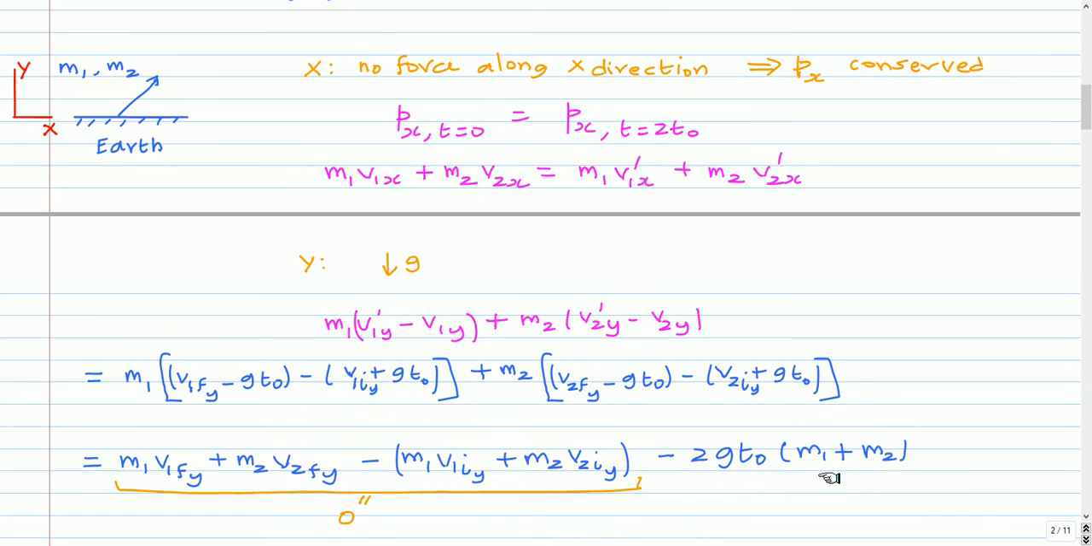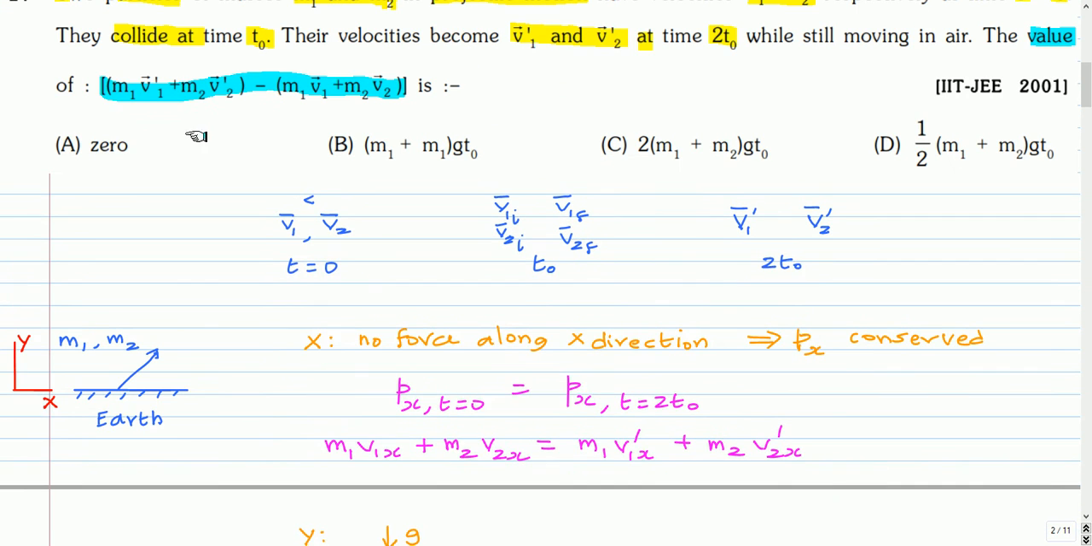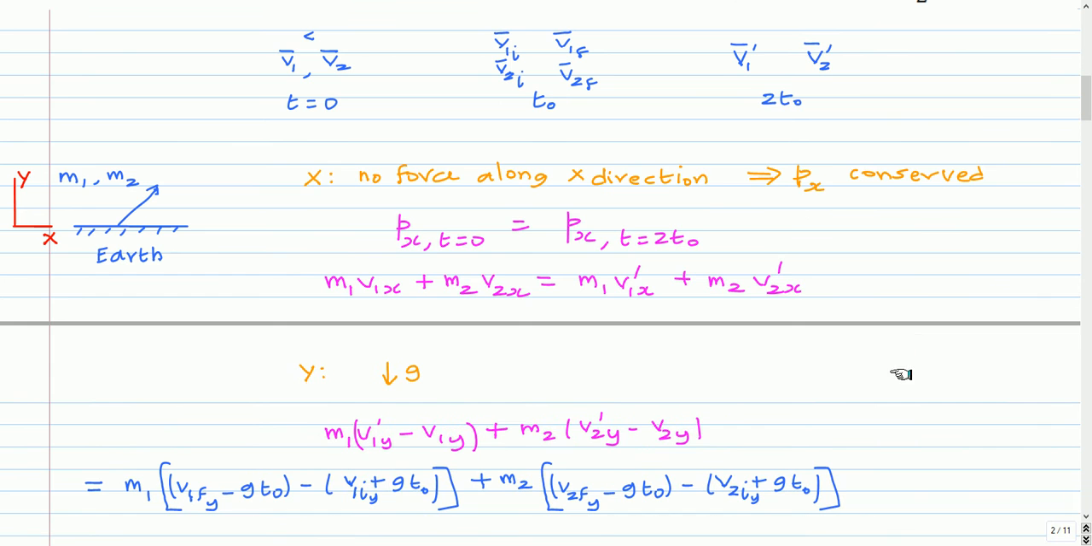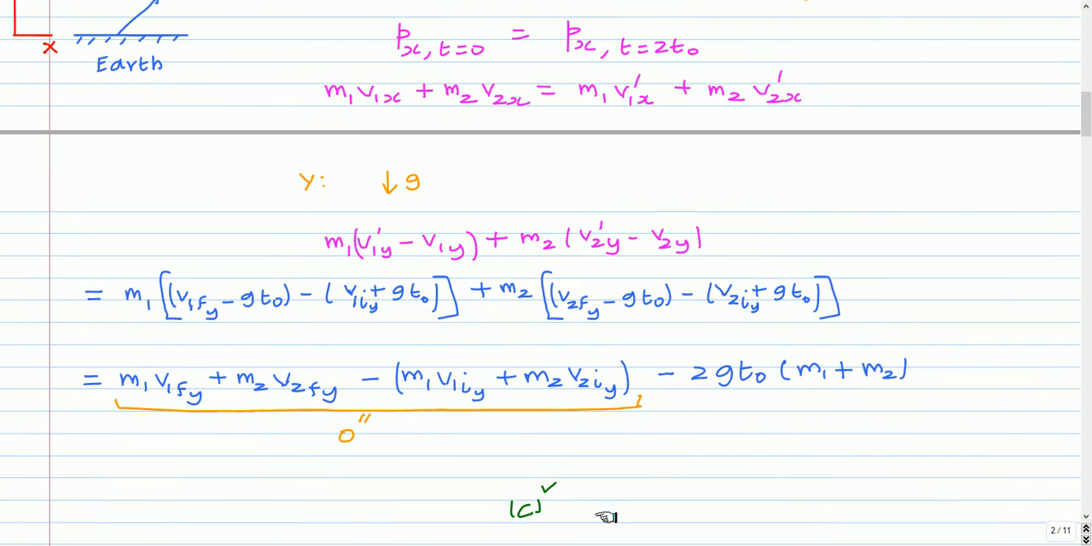So this momentum is in the downward direction. Here they are given only the magnitude. So the correct option is option C.